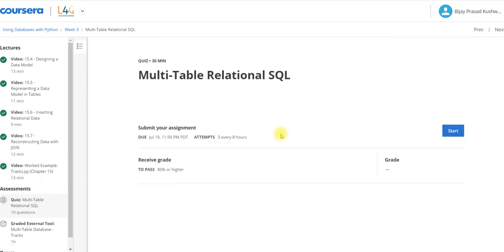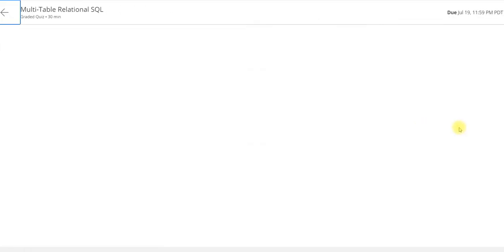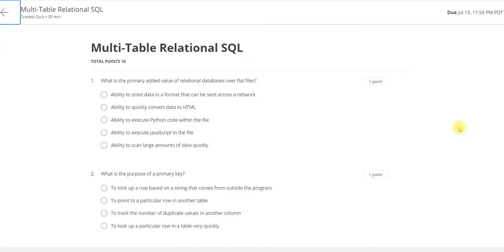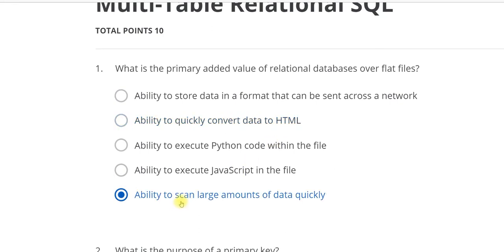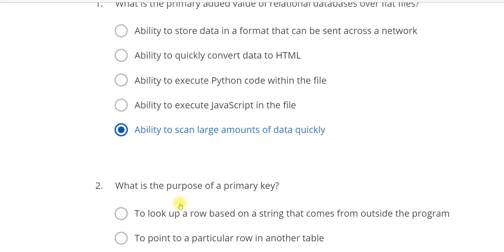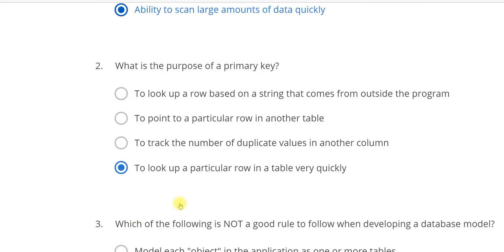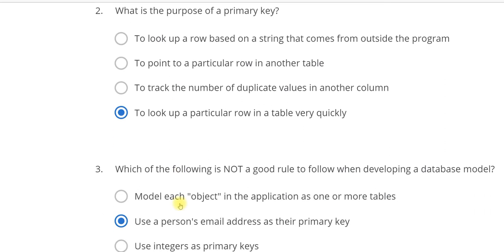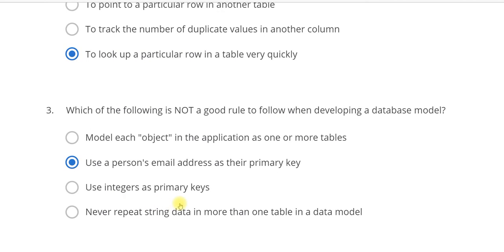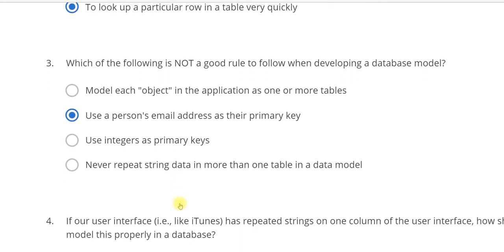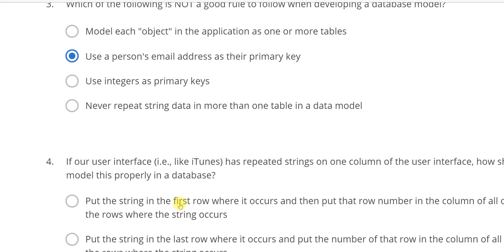There is a quiz. So as usual, I will pause the video, solve the quiz and get it back so I can optimize the length of the video. Now guys, you can see here I have completed it. For the first, the ability to scan large amounts of data quickly. Second is to look up a particular row in a table very quickly. In third, use a person's email address as primary key.